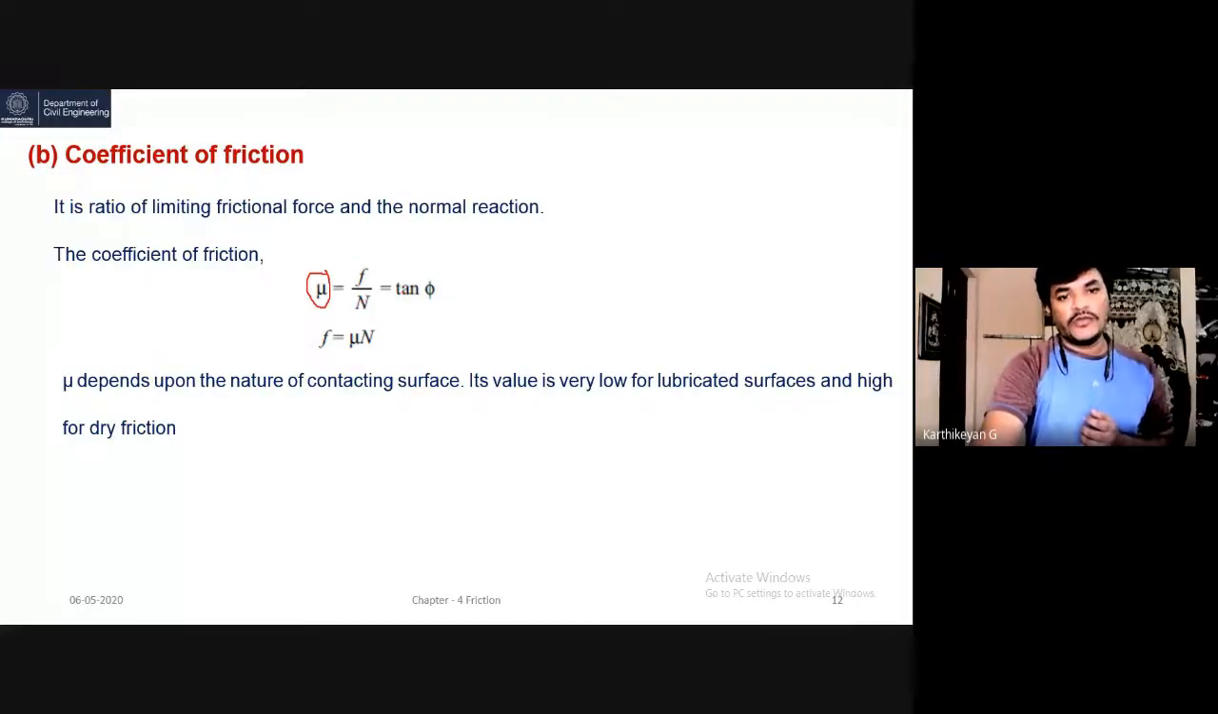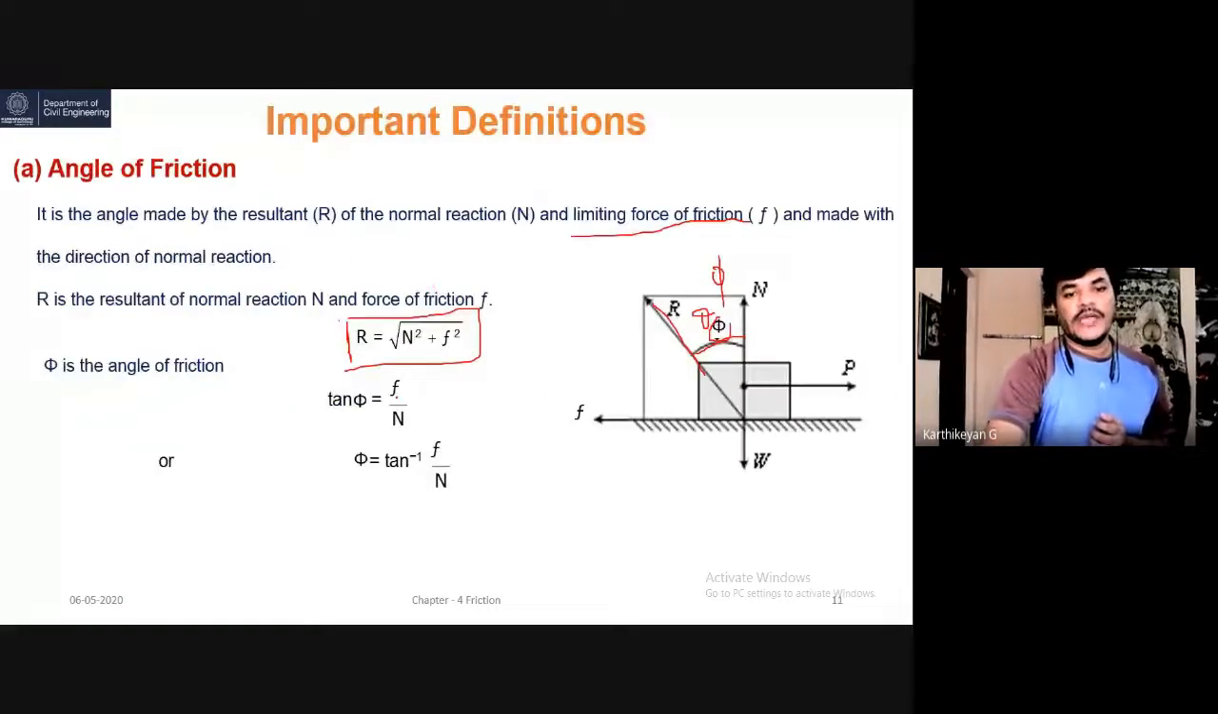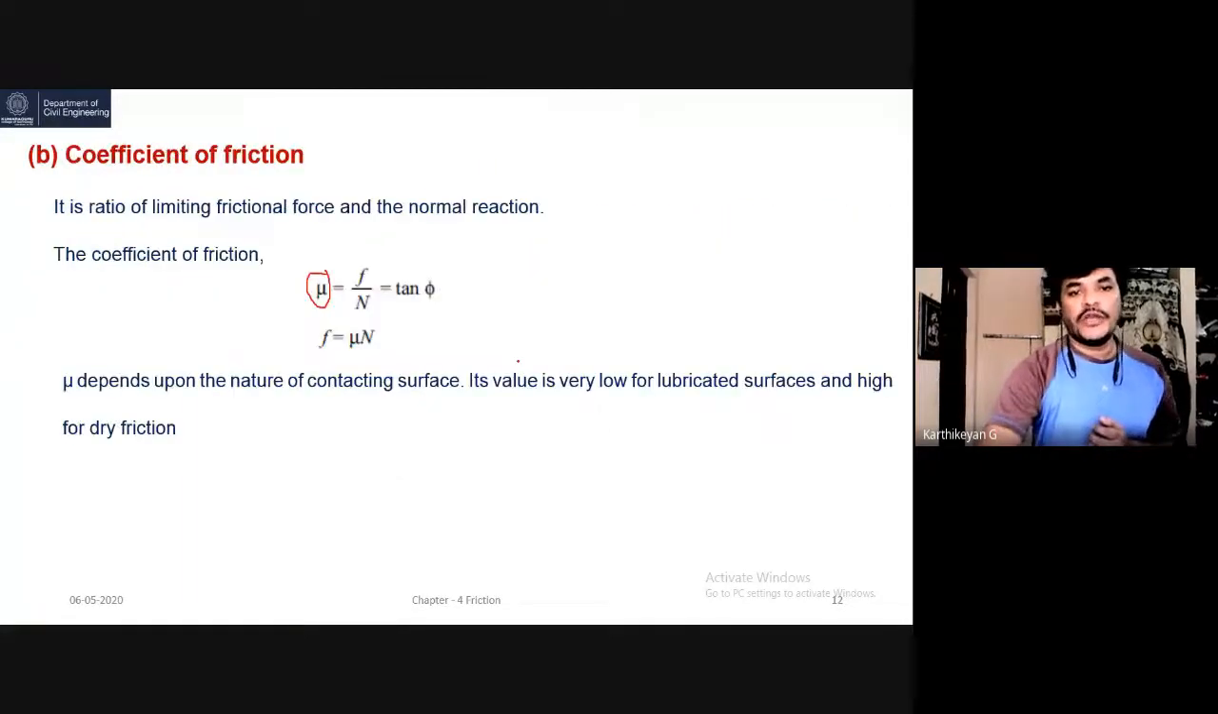This is also called tan phi, because in the previous slide tan phi equals f by N. So mu equals f by N, which equals tan phi. From this equation, f equals mu into N. That is, the friction force f equals mu times N.